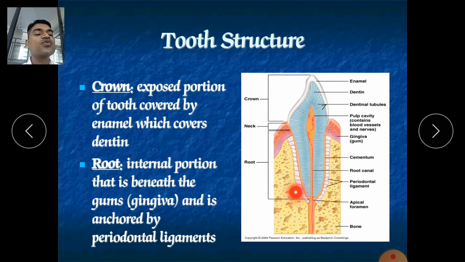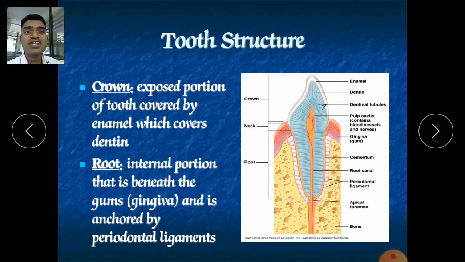In that condition, we have to do a root canal, because the whole root is going to be affected. So we should protect our teeth, because teeth are part of the digestive system. If your teeth are in good condition, it means your digestive system is also good.